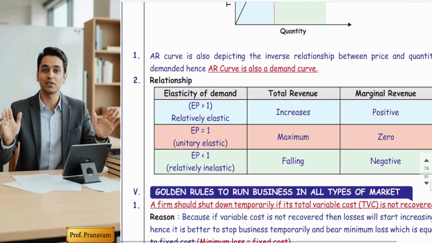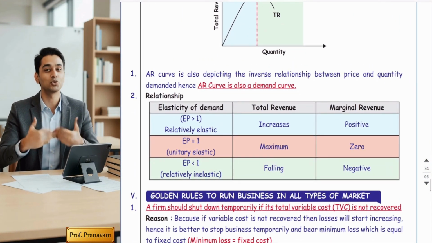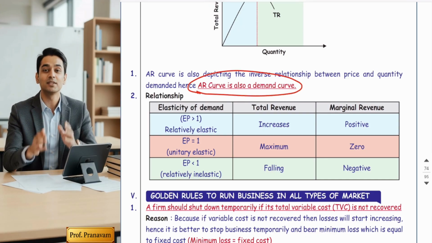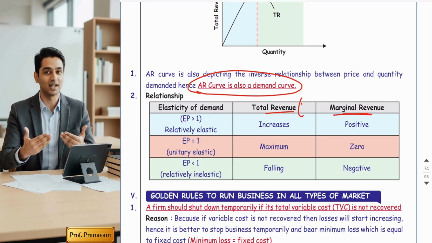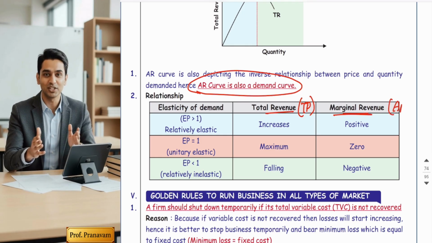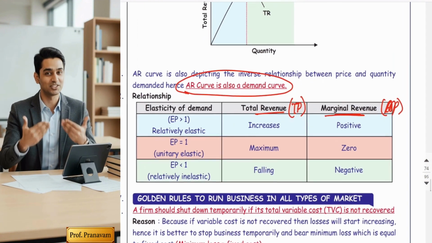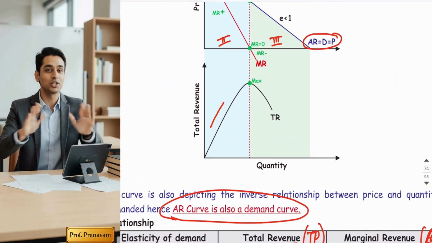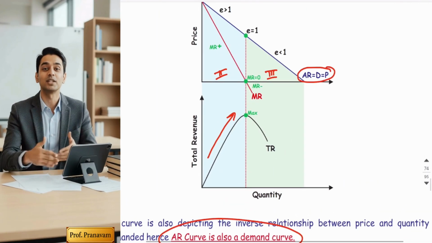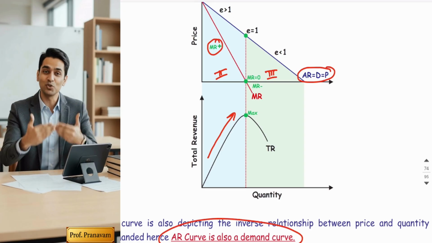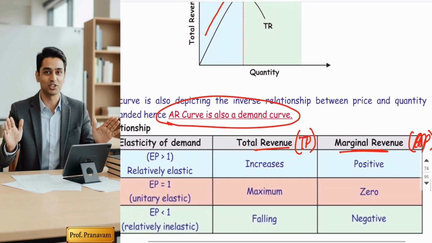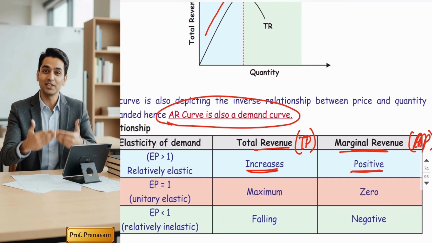Now see to it. First understand total revenue and marginal revenue relationship. This is the same relationship you studied in the production function, TP and marginal production. When total production increases, see the blue shade. Total production is increasing. Total revenue is increasing, and marginal revenue is positive. So when TR increases, MR is positive.